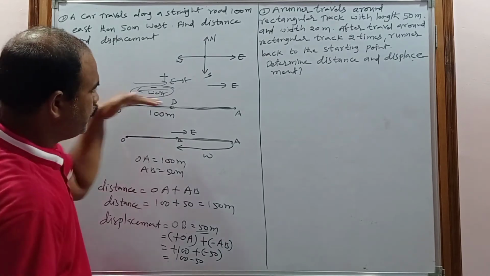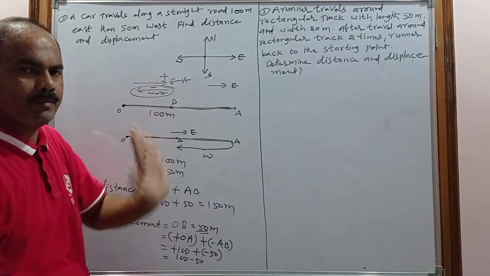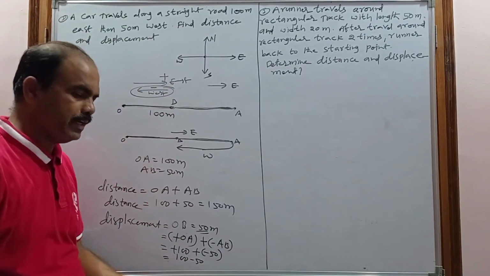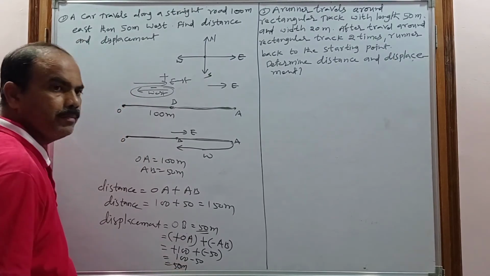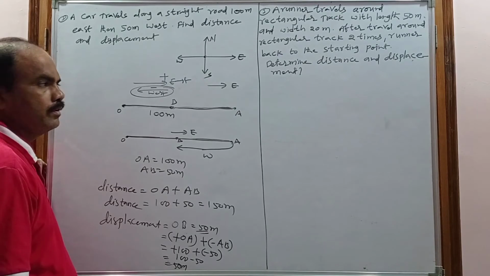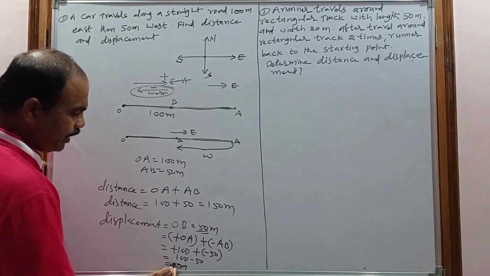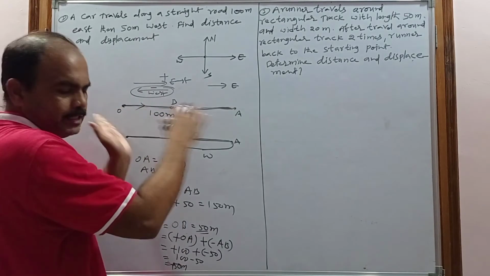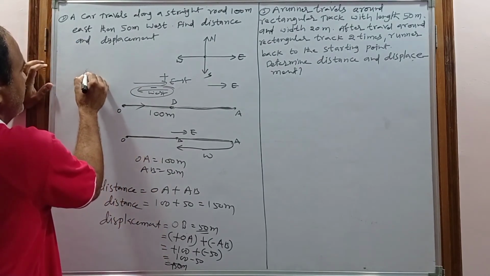So east is taken as plus direction and west is taken as minus, because the displacement has the direction. Totally how much? 100 minus 50 is how much? 50 meters. 50 meters. From where to where is the net displacement? O to B, because you get the positive value. So which direction is the net displacement? The net displacement is in which direction? East direction. So the net displacement, how much is the displacement?